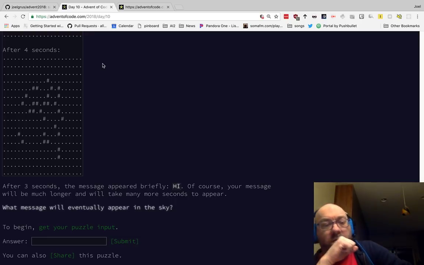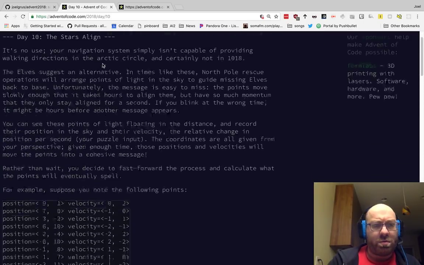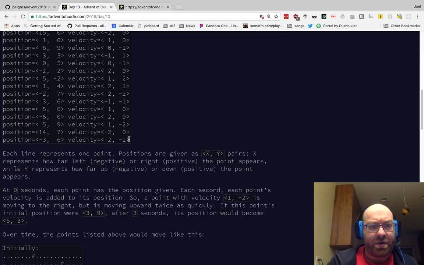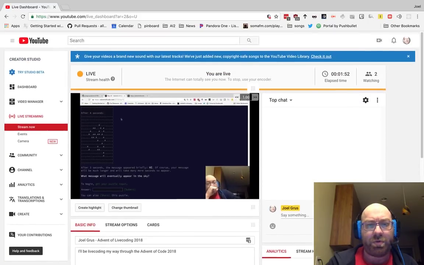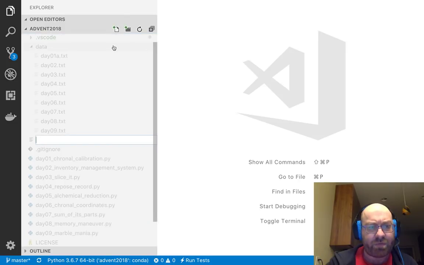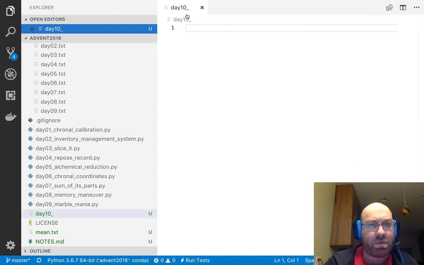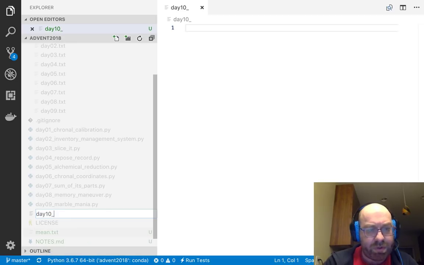Okay, so one, we have to figure out how to track these things, which is exciting. And two, we need to figure out how to figure out when they've formed a message. So what is this thing called? Stars align. Rename it day 10 stars align.py.